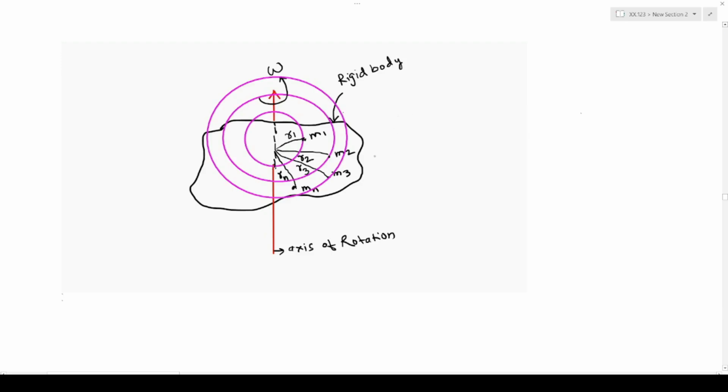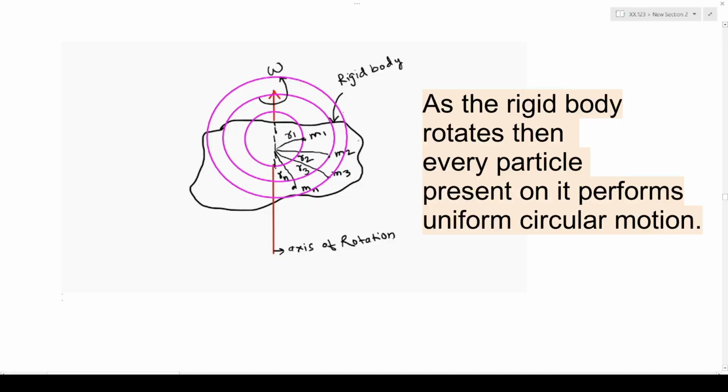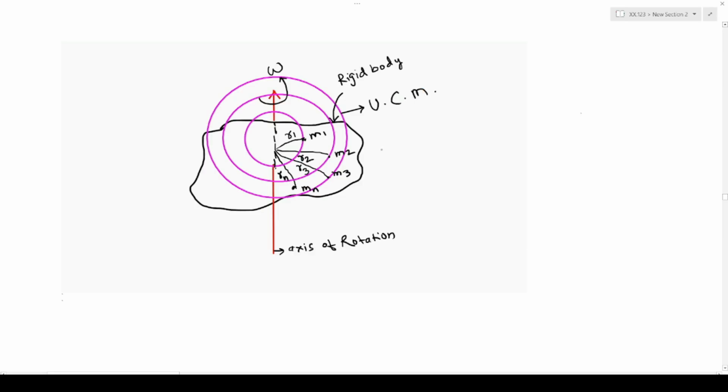When the rigid body is performing rotational motion, the particles present on the rigid body perform uniform circular motion. So this circle stands for uniform circular motion. I repeat once again, when the rigid body is performing rotational motion, then the particles present on the body perform uniform circular motion.